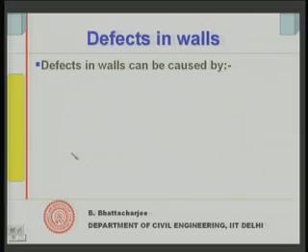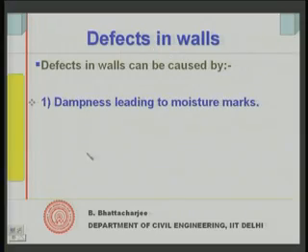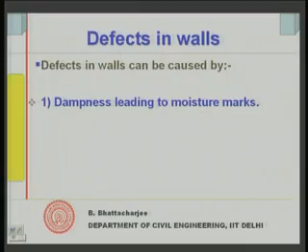In fact, defects in walls can be classified into three types of varieties, right. All the defects broadly one can classify. Of course, there is no sharp line of demarcation, still one can possibly classify the causes. They could be caused by three possible things. Now, the first one and the most common is dampness leading to moisture marks. Normally, that is what one would observe.